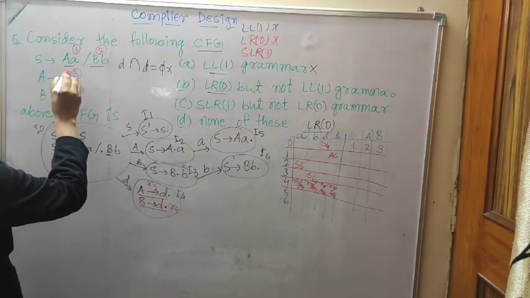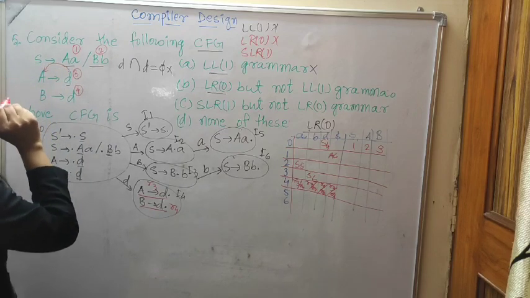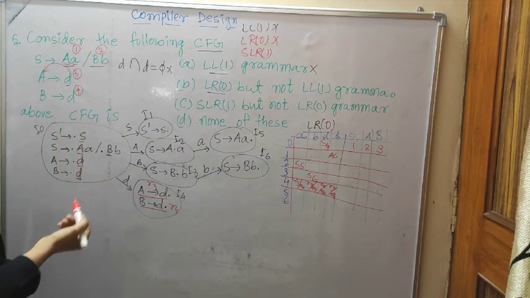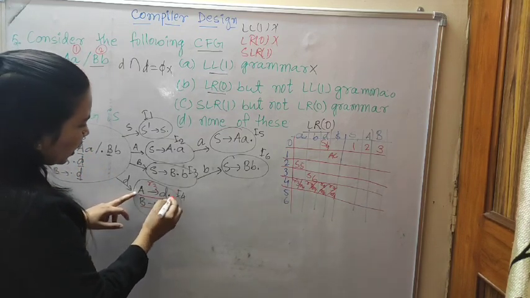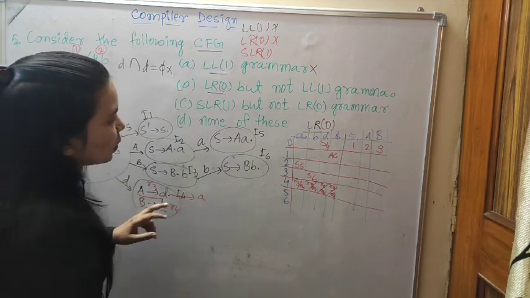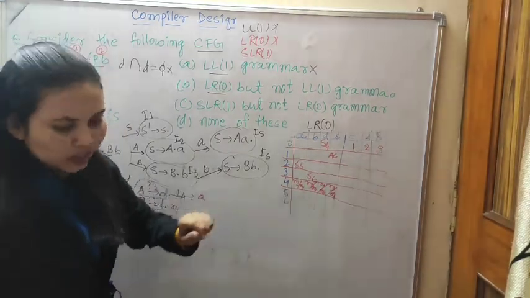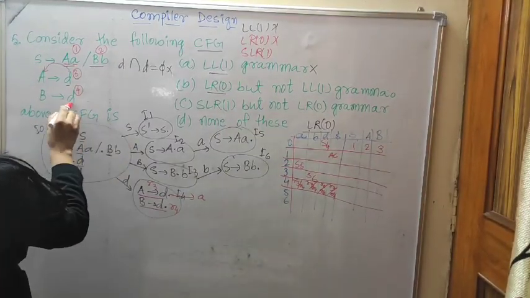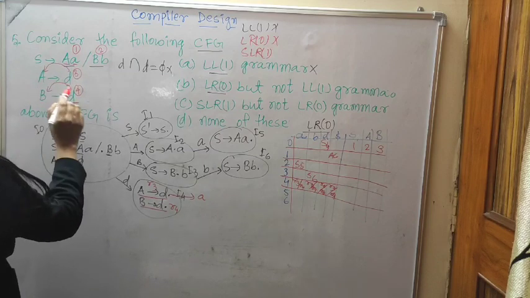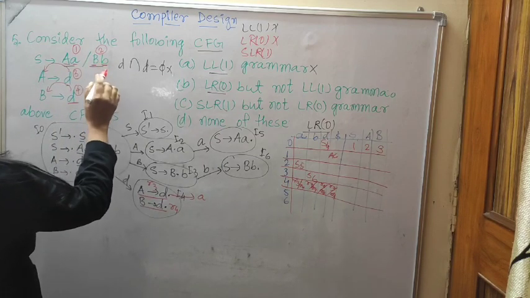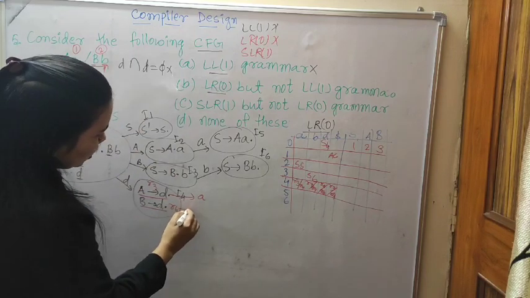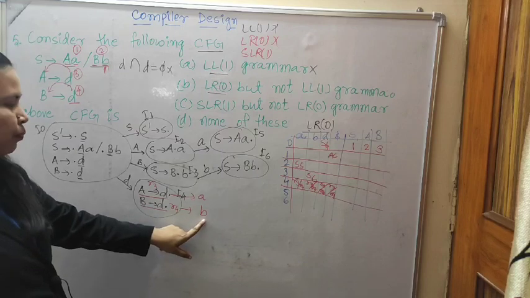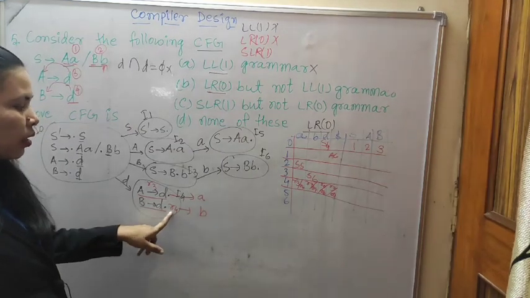A to D, that means we will go to follow of A. Follow of A, that means A followed by first of A. So that means here, whenever A to D comes, then in the A places we will write reduce 3. Now, B to D dot, that means we will go to follow of B. What is the follow of B? So that means whenever B to D dot comes, we will write in the B places reduce 4.